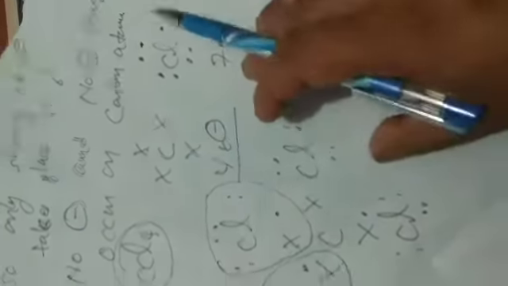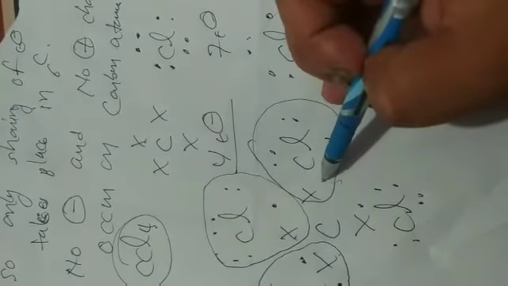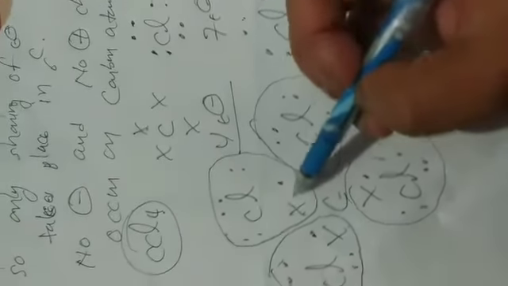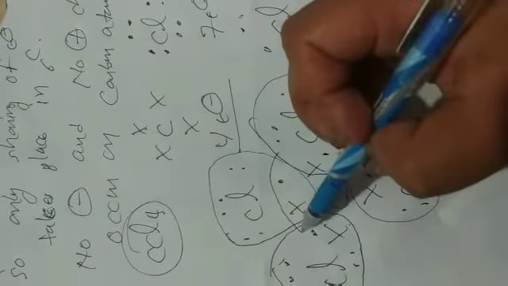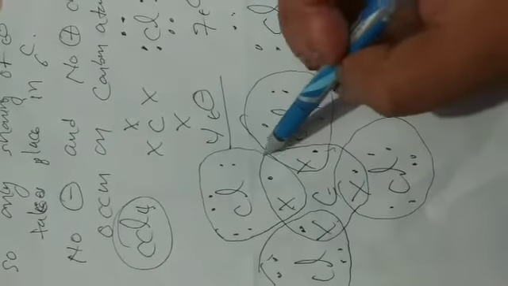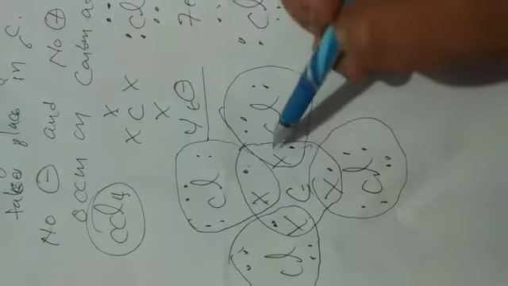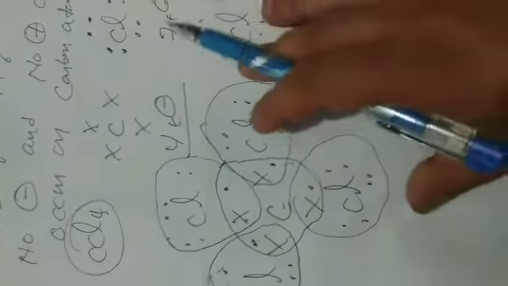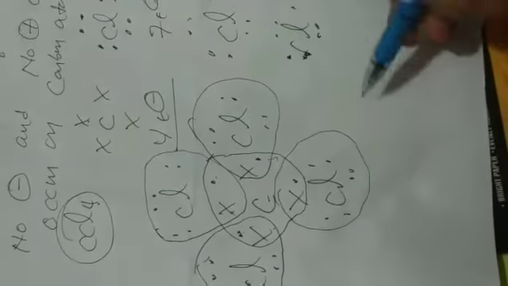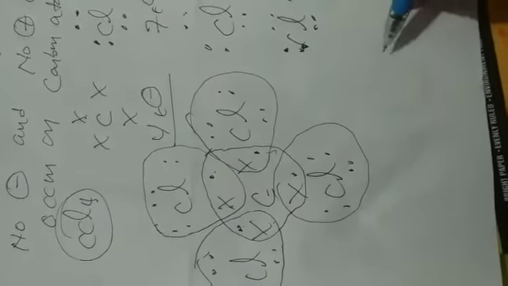This is also 8 electrons, and this is the 8 electrons of 1 Cl atom. This is the 8 electrons of carbon, counted 1, 2, 3, 4, 5, 6, 7, 8, and the 8 electrons of the Cl atom. This is called sharing of electrons.